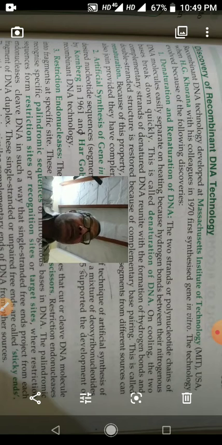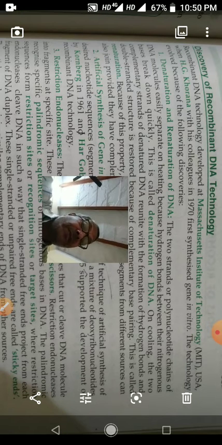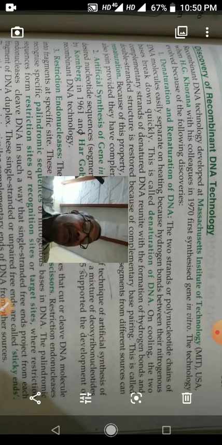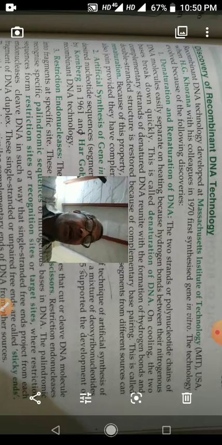This technology, recombinant DNA technology, evolved because of the following discoveries. The first discovery was denaturation and renaturation of DNA. You know, the two strands of DNA, or polynucleotide chains of DNA, are joined by hydrogen bonds.